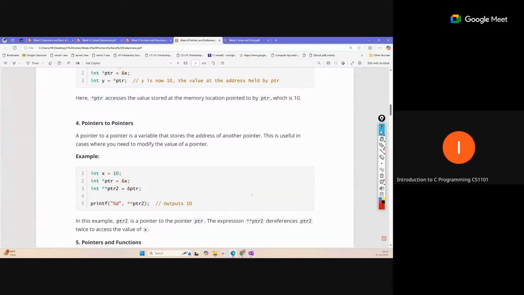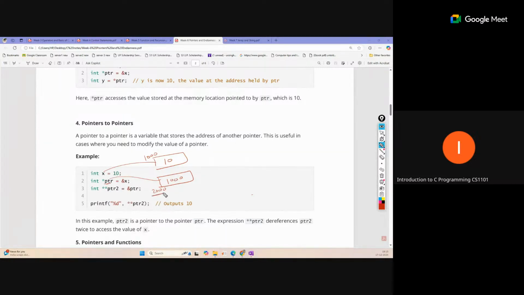A pointer is also a variable, so it has a memory location to store the address, and that memory location also has an address. So x points to some memory location, suppose 1000, where the value 10 is stored. ptr is also one memory location, suppose at address 2000, but inside it the value 1000 is stored.